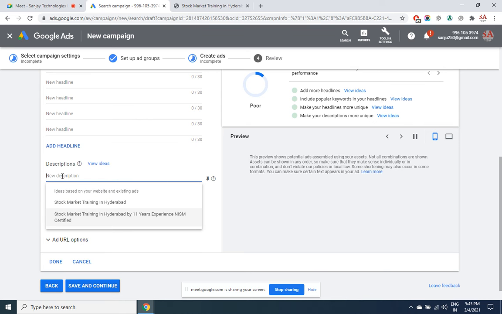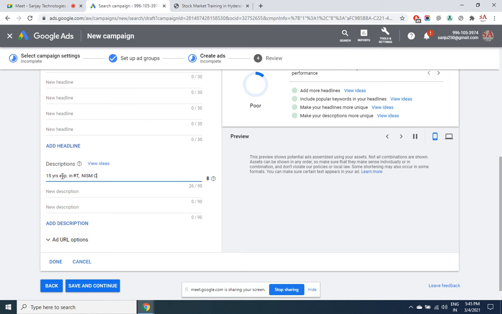So I'll start here with, let's say, so like this, make use of short form, experience in real time, NISM certified, basic and advanced. I can't cross the number of characters here.